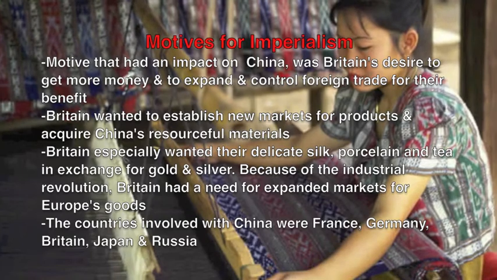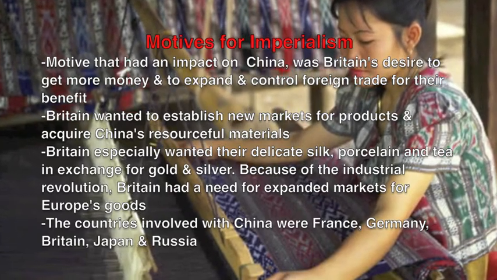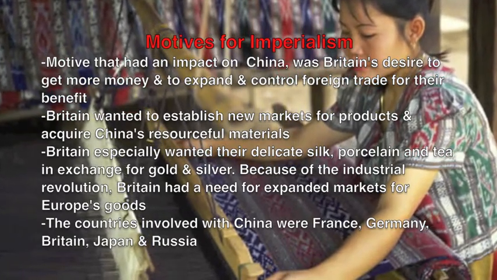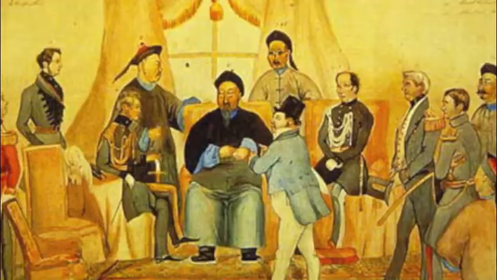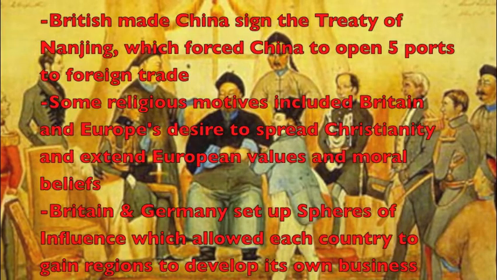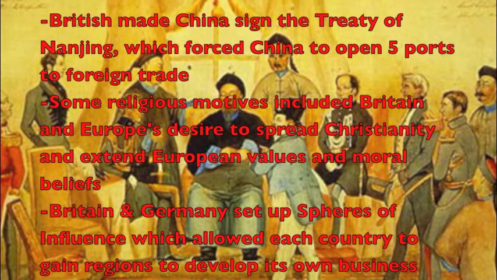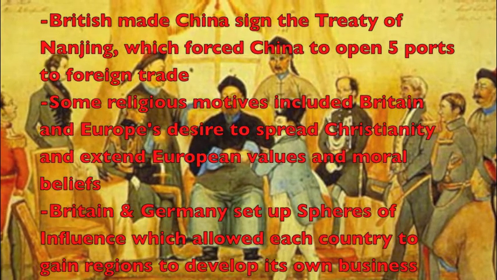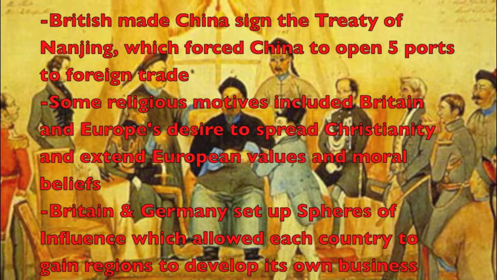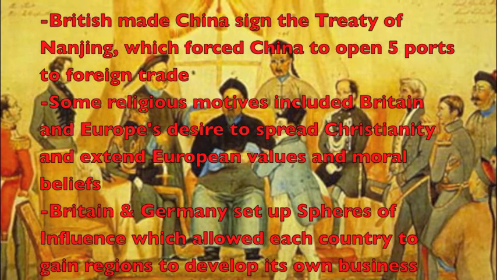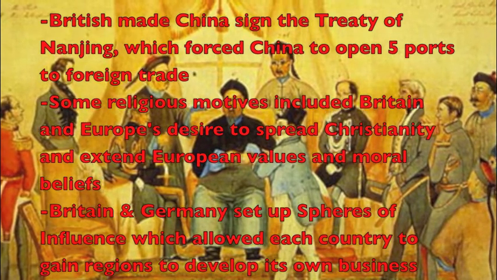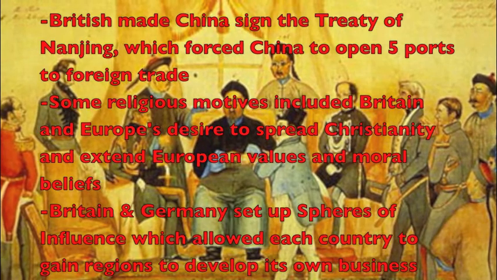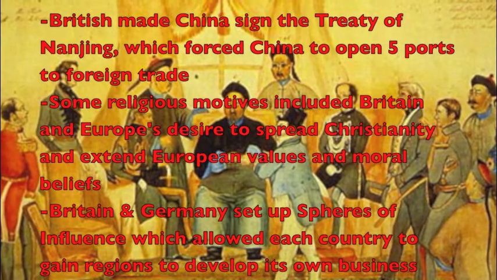The countries involved with China were France, Germany, Britain, Japan, and Russia. Britain made China sign the Treaty of Nanjing, which forced China to open 5 ports to foreign trade. Some religious motives included Britain and Europe's desire to spread Christianity and extend European values and moral beliefs. Britain and Germany set up spheres of influence, which allowed each country to gain regions to develop its own business.